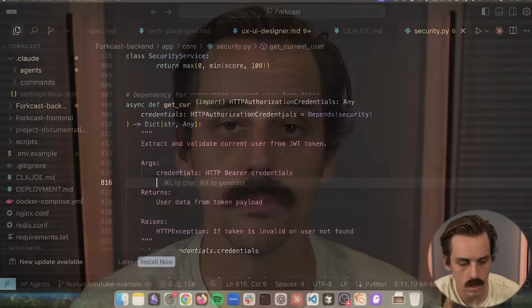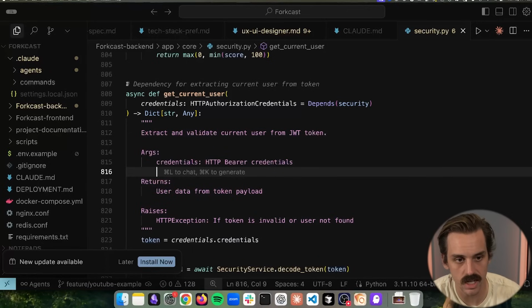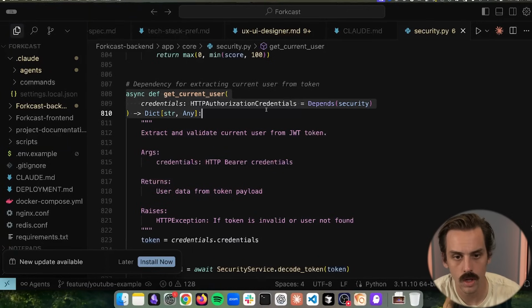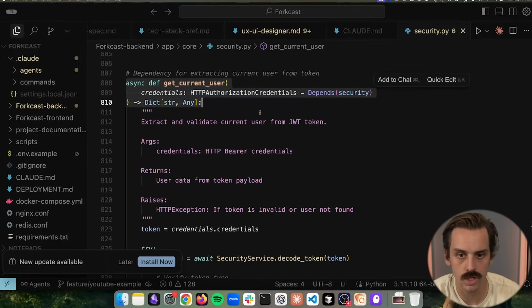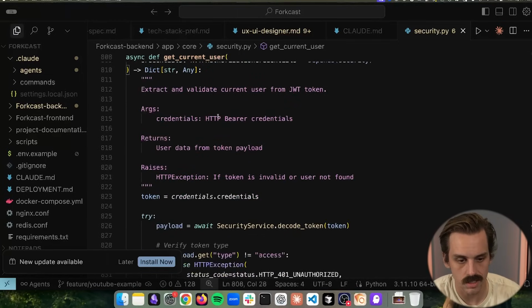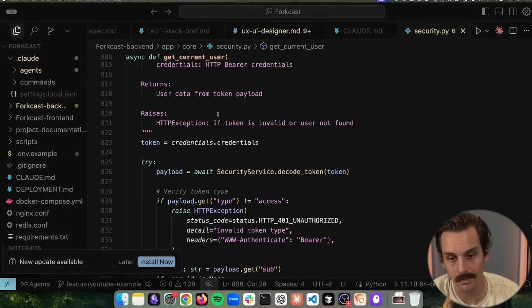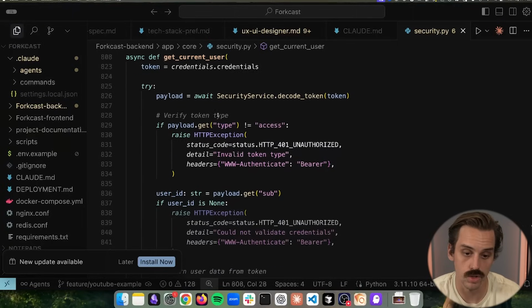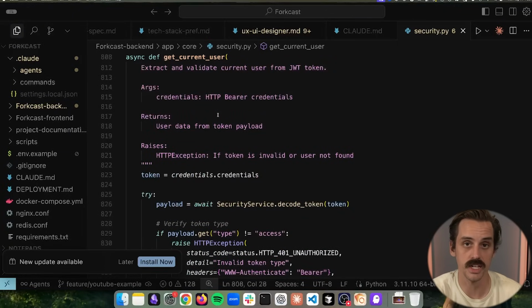And so it would get stuck in this death loop where it would break a fundamentally working feature inside of the app, not know how to use the function that I already had in place for it to work, and then would just break and break and break and not know how to fix the problem. So let's take a look at what that actually looks like. Inside of my project, I have this file which gets the current user and makes sure they are authenticated. If the user is not authenticated, then it's pretty simple. They can't make the request that they want to make, right? So we're making sure that only an authenticated or authorized user can make that request.